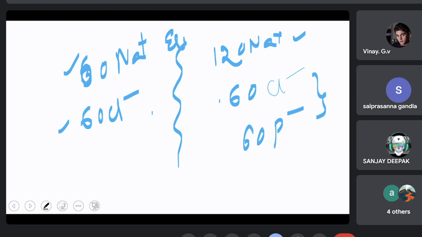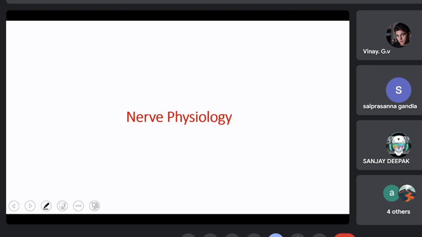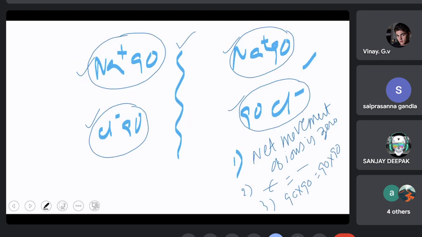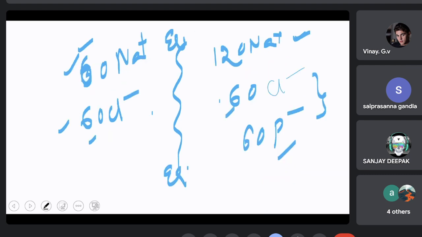But what is happening here? Here the number of sodium ions is different. The number of chloride ions is the same, but there are more non-diffusible negatively charged ions on the other side. Still they say it is in equilibrium. So let us see whether these rules are applied or not. The first thing is, the number of positive ions is equal to the number of negative ions on the same side. So is it true? There are 60 positive and 60 negative. Good. 120 positive and 120 negative. Good. That means the first rule is applied.